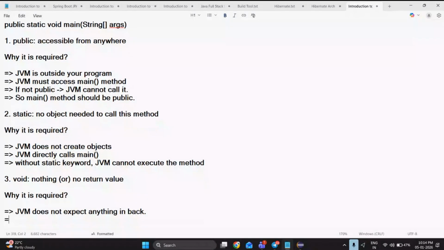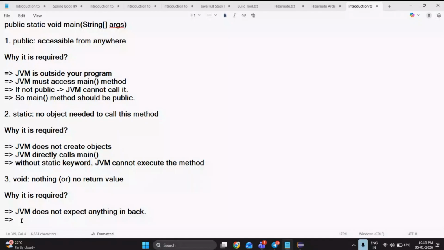If you are not mentioning void, and you mention int and return a value, then after executing the main method, JVM is waiting for the main method to return something, because we gave int. It is waiting for the main method to return an integer value. So to avoid all these things, we just maintained public static void main.